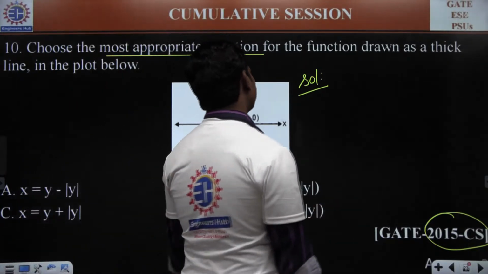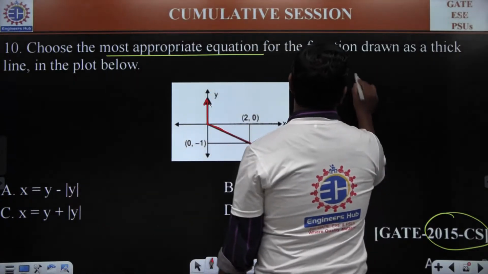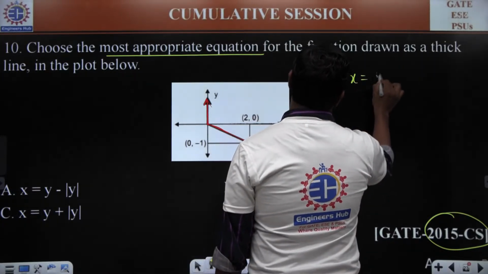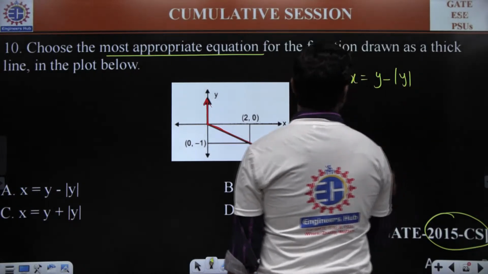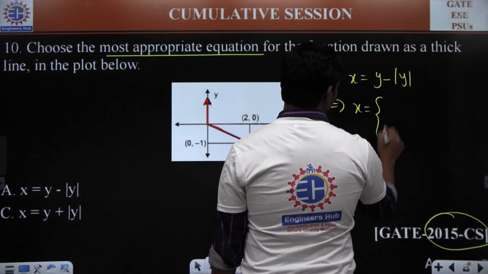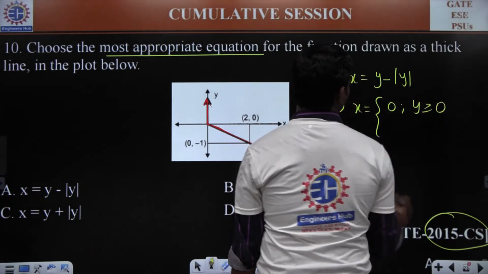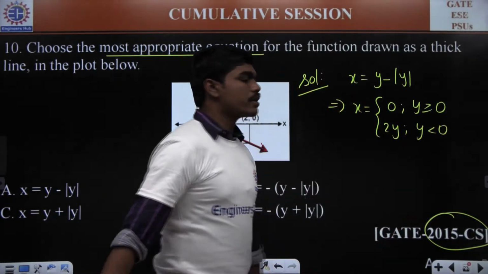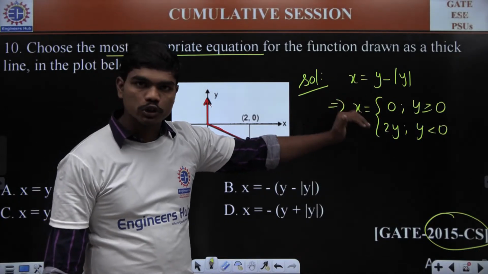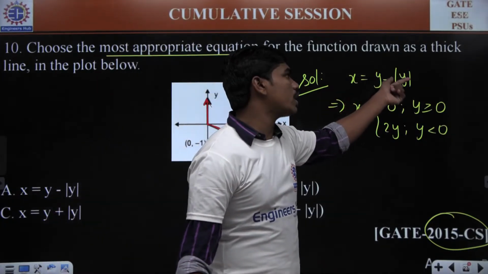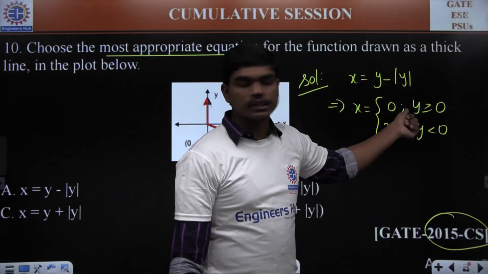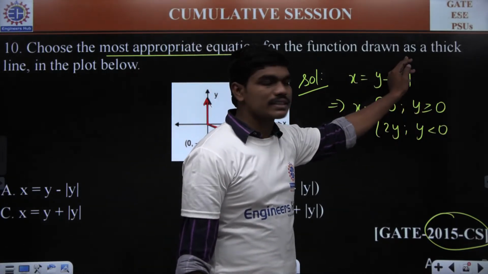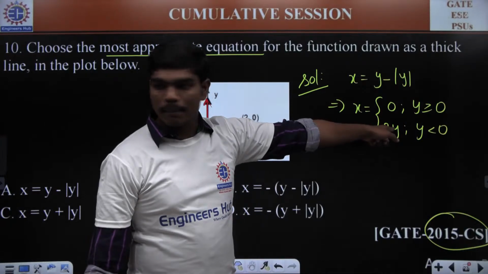Okay, let me help you. Look, if you check the first option, x is equal to y minus mod y. Can I write this as x is equal to 0 when y is greater than or equal to 0, and whenever y is negative, we have 2y for y less than 0? If I expand modulus of y depending upon y being positive or negative, whenever y is greater than 0, mod y is nothing but y, so y minus y gives you 0. Similarly, if y is negative, mod y will be minus y, and substituting minus y in place of mod y, y minus of minus y will give you a plus 2y. Correct?